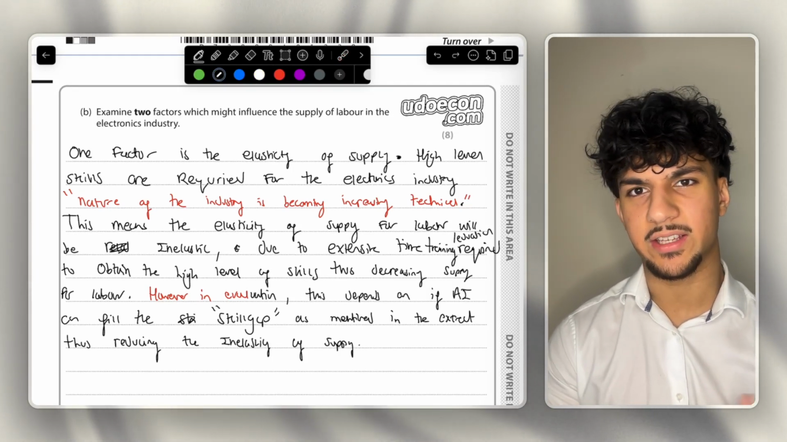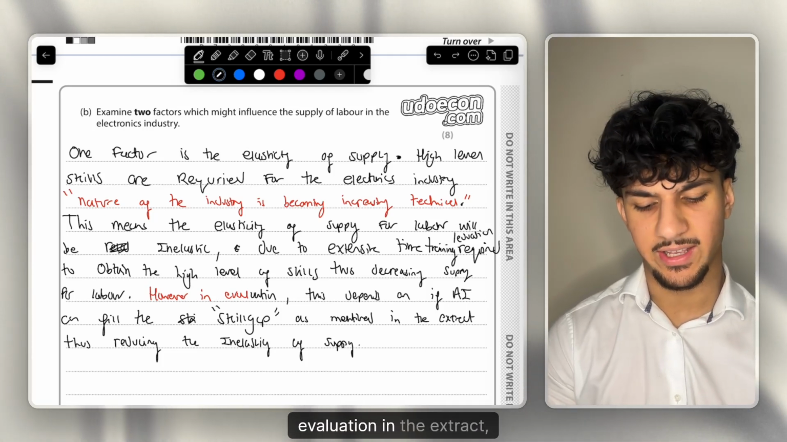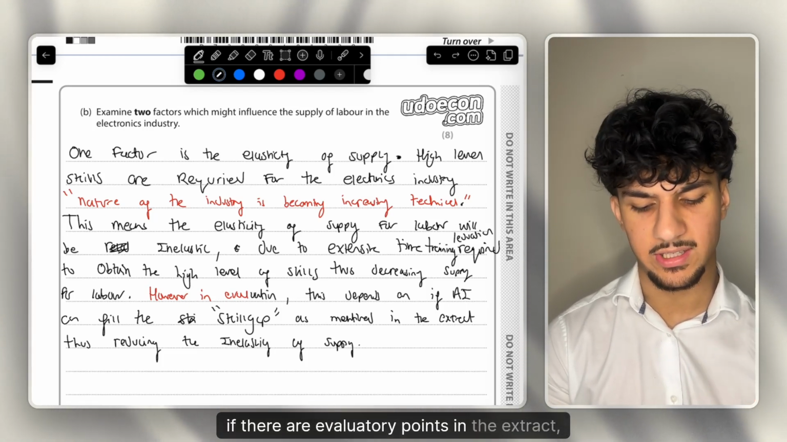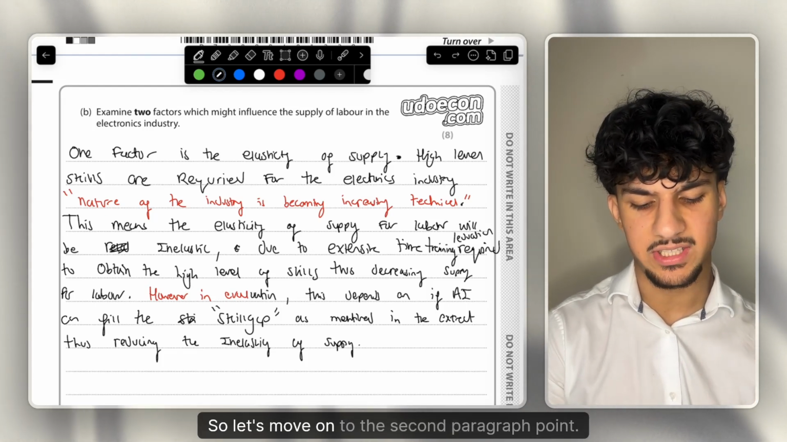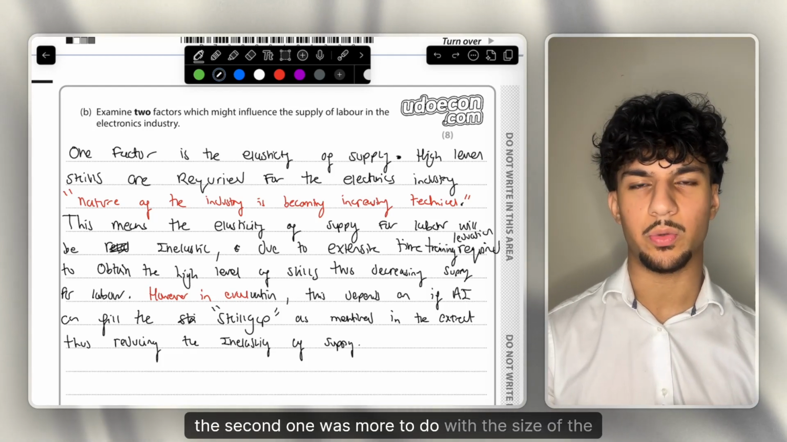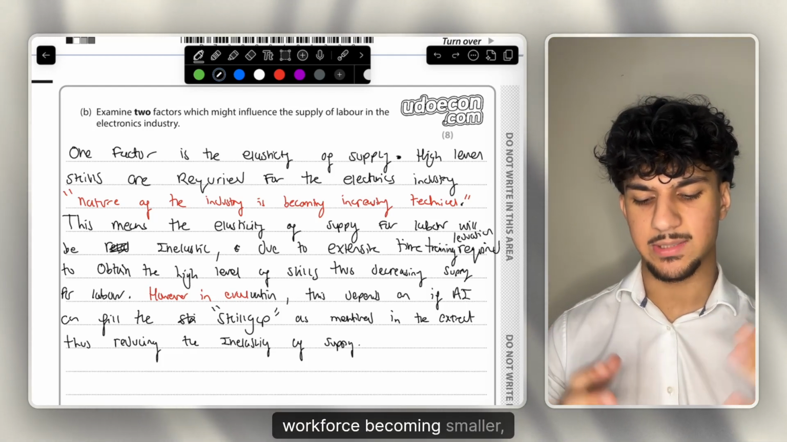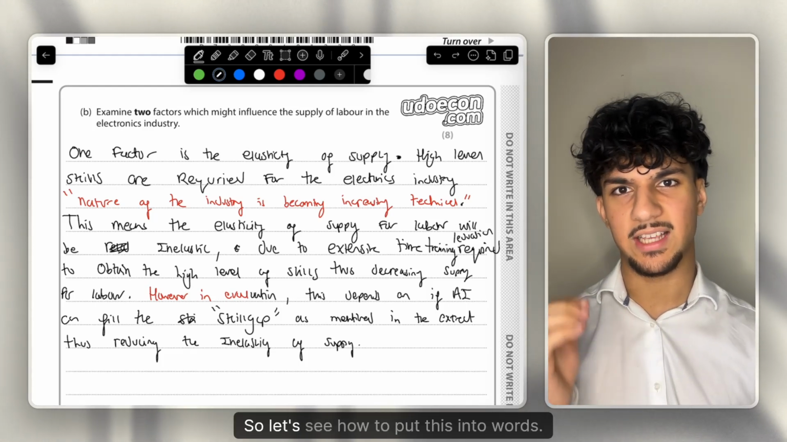It talks about how AI can fill the skill gap, and I always encourage students, if there are evaluatory points in the extract, you need to use them, since that is what the examiners are looking for. Anyway, let's move on to the second paragraph point. The first one we mentioned was about skills. The second one was more to do with the size of the workforce becoming smaller, which is essentially that the high skilled workers were retiring. So let's see how to put this into words.